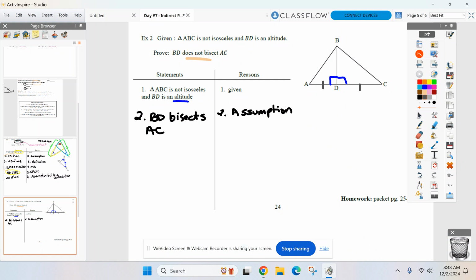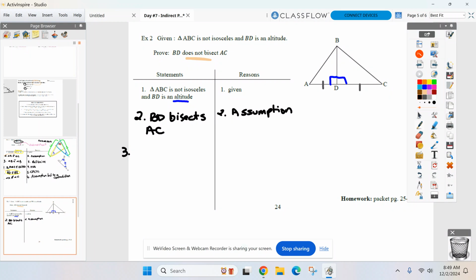What does it mean to be isosceles again? I need two sides equal, right? How am I going to do that? I need AB and BC equal to make it isosceles. They would be equal if I knew what about the triangles? If the triangles are congruent, CPCTC would say AB and BC were. So get me the triangles congruent right now. Let's get the triangles congruent.